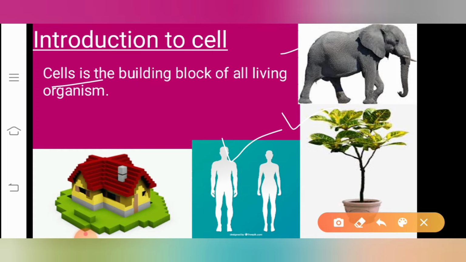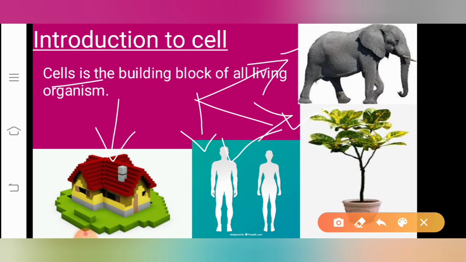And now these cells are considered as the bricks because we have seen that to construct a house, there are so many bricks required. Similarly, to construct the body of a living organism, there is requirement of so many cells. So many cells they constitute to form the body of a living organism.